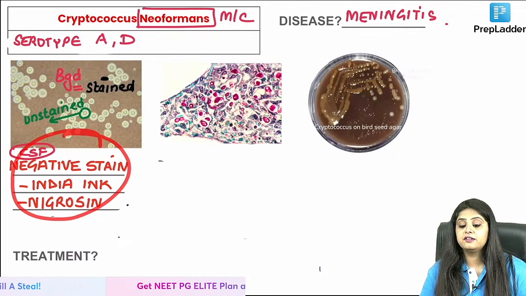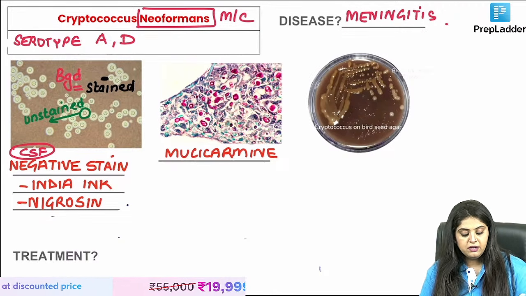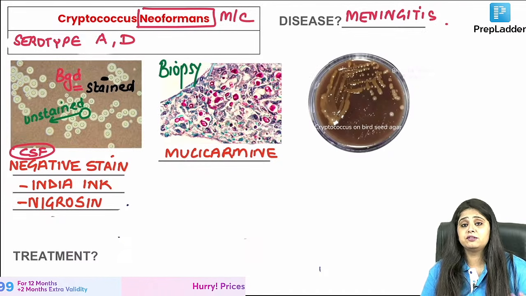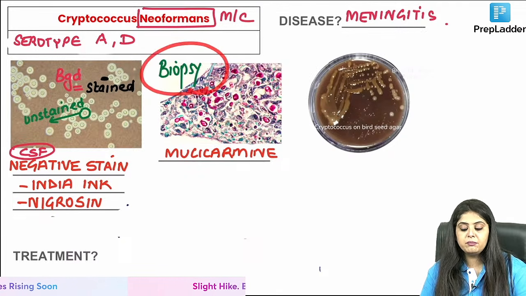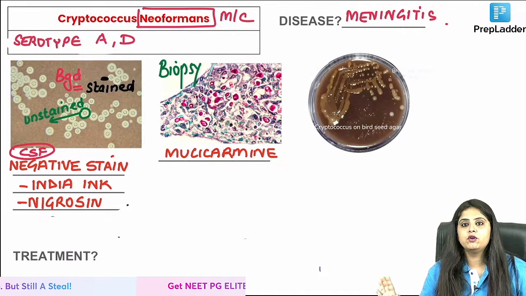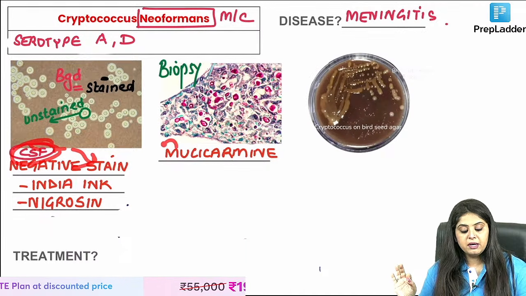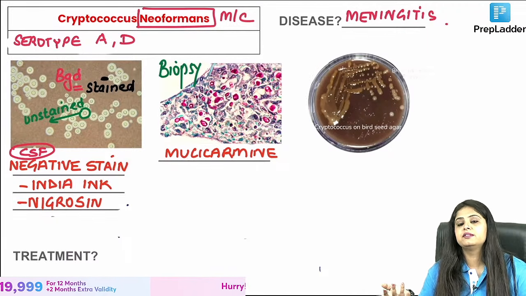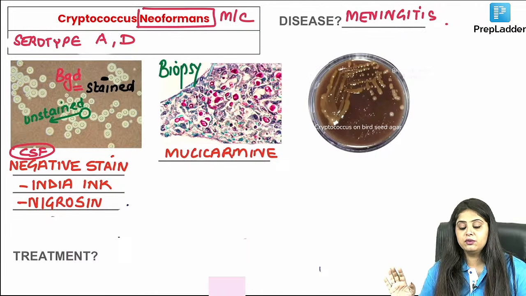That is for the CSF. Meningitis, CSF sample taken, this is done. But if you took a biopsy sample, who does a brain biopsy for meningitis? No one. But they will ask you a question. Unless the patient has died and an autopsy has been done, then brain biopsy would be done. Can I say, as a very brutal, crude way of learning, that in a living patient when CSF is taken you do negative stain, in a dead patient you do mucicarmine, because that is when I would do a brain biopsy, otherwise who will do a brain biopsy? So for a dead patient we will do mucicarmine. Very crude way of learning.